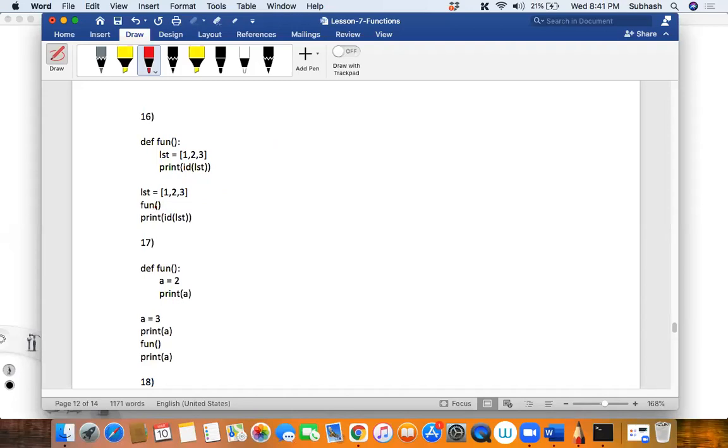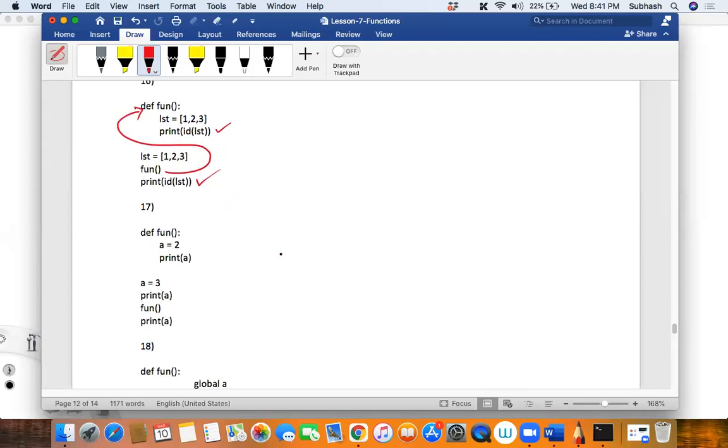Okay, now tell me. So there is a list, then fun is getting called without any parameter. So again, another list is created there. So you have two lists on the heap. Yes or no, my dear friends? There are two lists on the heap, isn't it? Then the second list address will be printed. So this will be a different address and this will be a different address. Am I right? Guys, am I right? Okay. Fine. Cool.